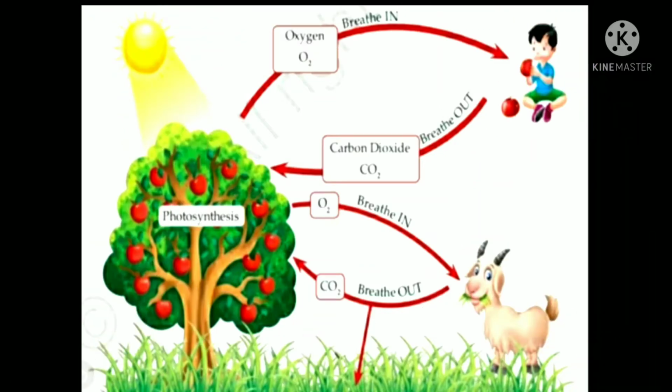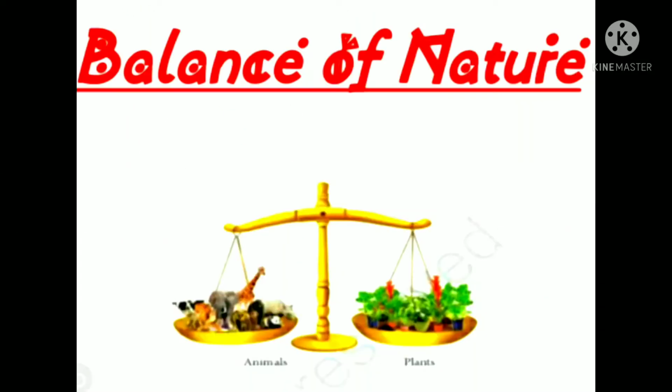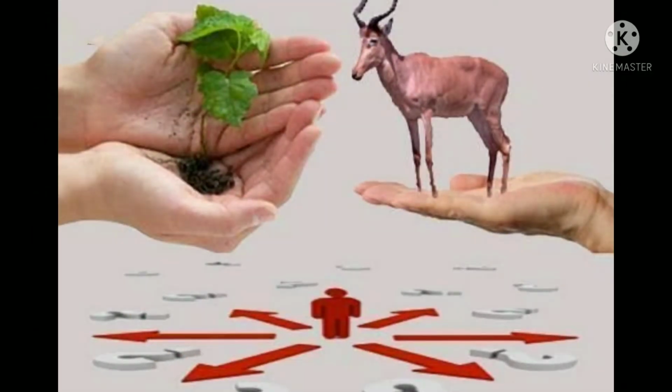In the same way, if the number of plants increases, then the animals would not be able to give enough carbon dioxide for photosynthesis. Thus, if there is a sudden increase or decrease in the number of either plants or animals, the balance in nature will be disturbed. So, to maintain the balance in nature, we must protect plants and animals. Okay, children?